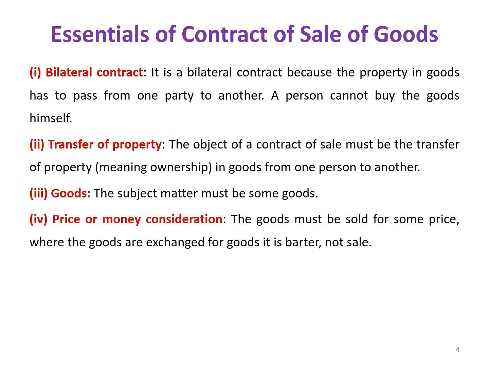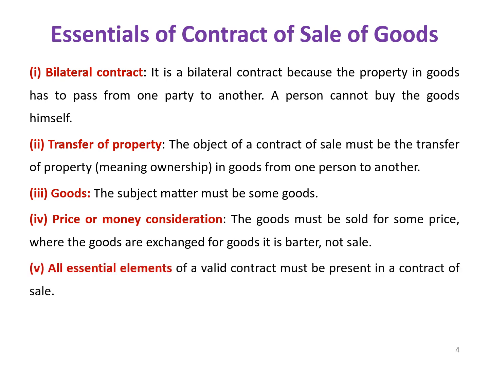And the fourth essential is price or money consideration. The goods must be sold for some price. Where goods are exchanged for goods, it is a barter, not a sale. So, if any goods are exchanged for another, it is considered a barter system. So when the goods are transferred from one person to another person, they must be sold for some price. That is an important essential.